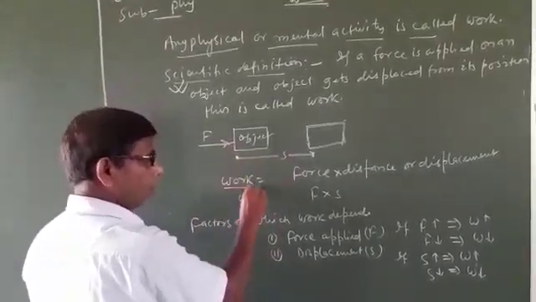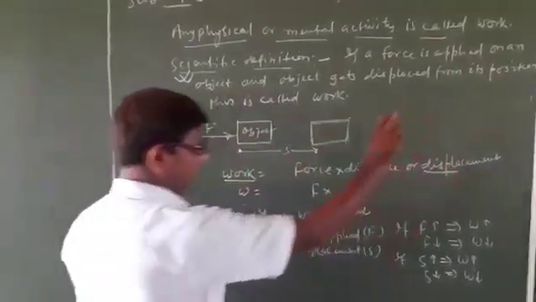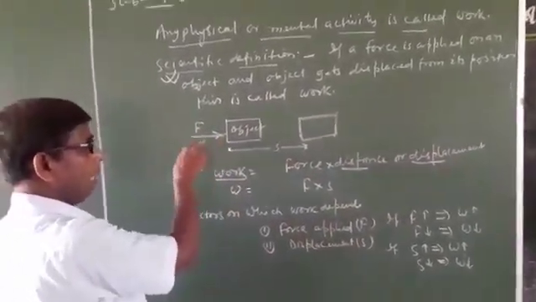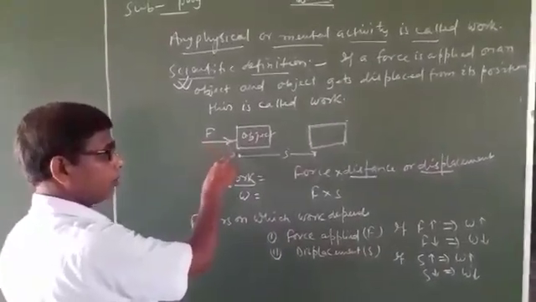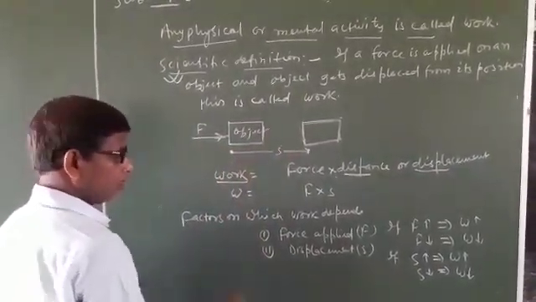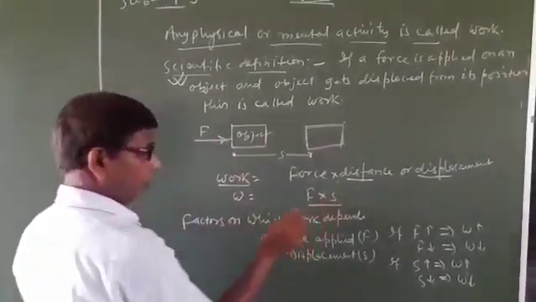So work equals force into distance or displacement. In this topic, I am applying force on the object and the object is moving in the direction of force. So work equals force into distance or displacement.